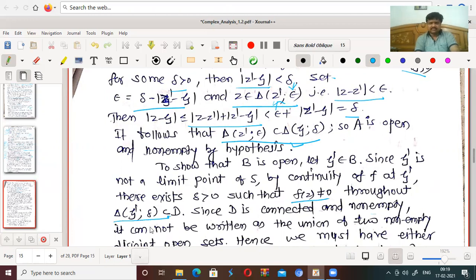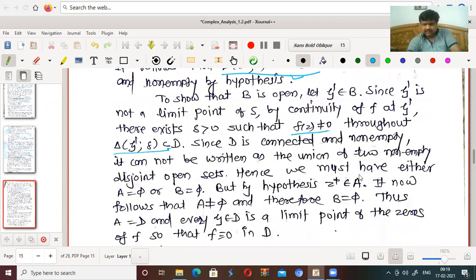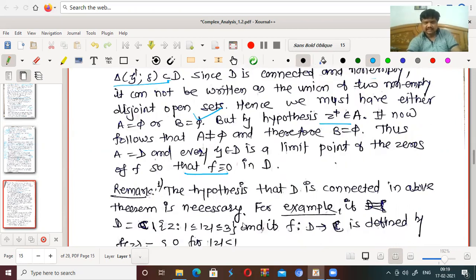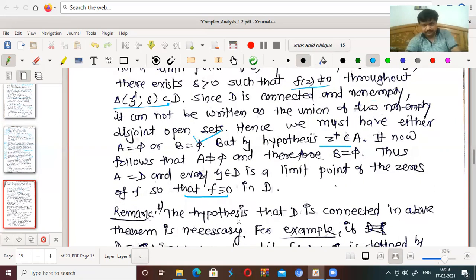Since D is connected and non-empty, it cannot be written as the union of two non-empty disjoint open sets. Hence, we must have either A is the empty set or B is the empty set. One of them should be empty. But by the hypothesis Z star is in A, therefore A is not empty, therefore B must be empty. Thus, A is equal to D itself, and every xi in D is a limit point of the zeros of f, so as we have already seen in the first part, f should be identically 0 in D.